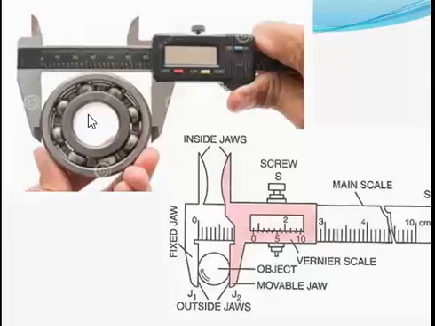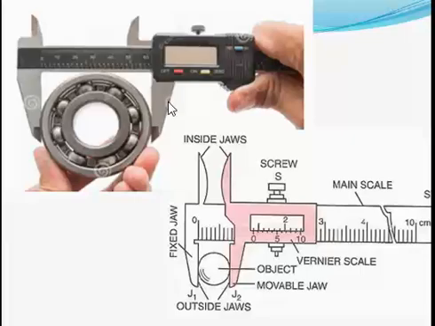Now this is the schematic diagram of a vernier caliper. Number one, the vernier scale. Then you have the main scale, sorry, the main scale is the one inside. The part outside, covering the main scale, is the vernier scale, and the vernier scale is slidable.